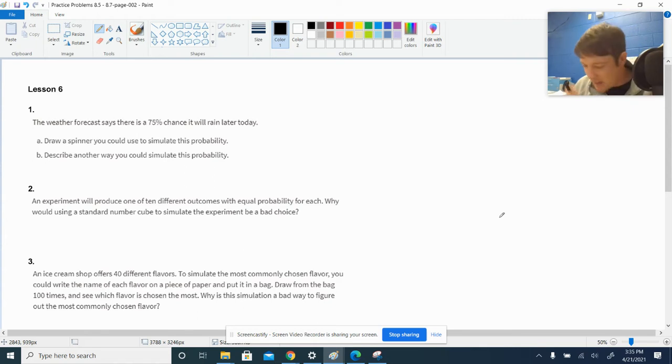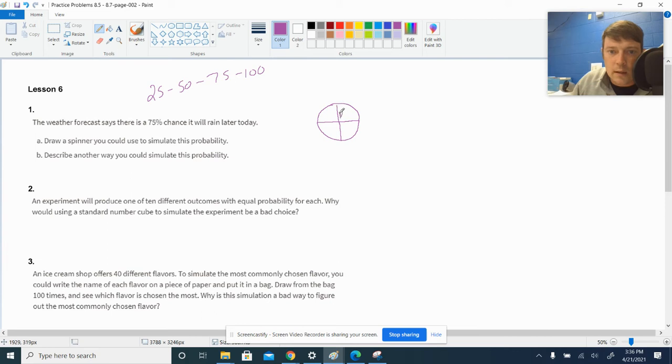It's lesson 6, number 1. Let's go. Weather forecast says there's a 75% chance that it will rain later today. So let's draw a spinner that would show that. All right, 75%. That is a nice little multiple of 25. 25, 50, 75, 100. So I'm going to break it up into 1, 2, 3, 4 equal sections in my spinner. And this is 3 out of the 4.